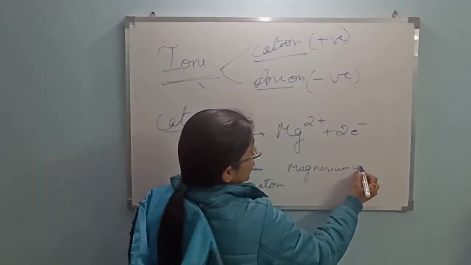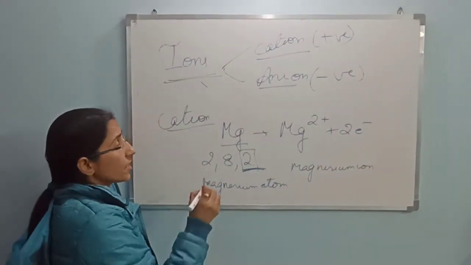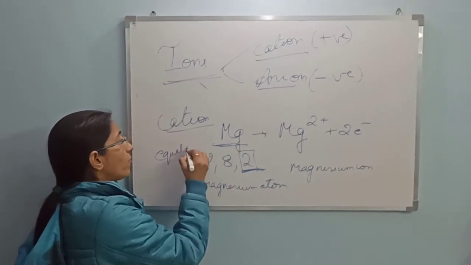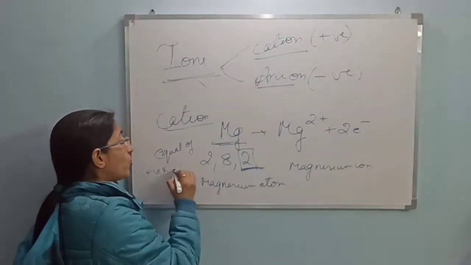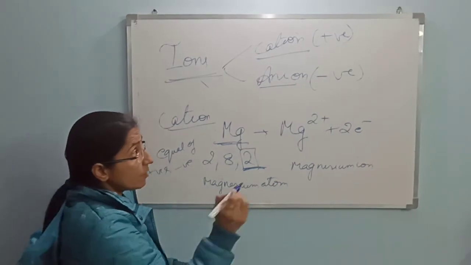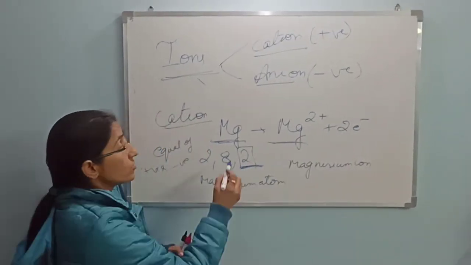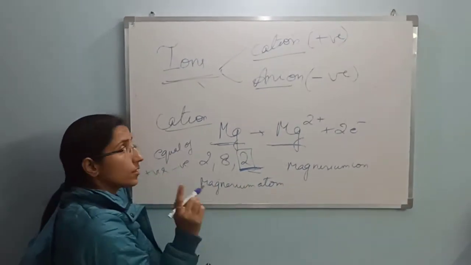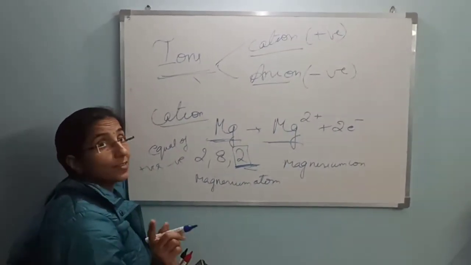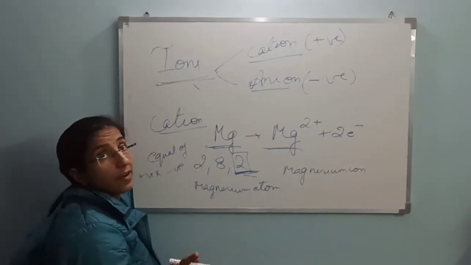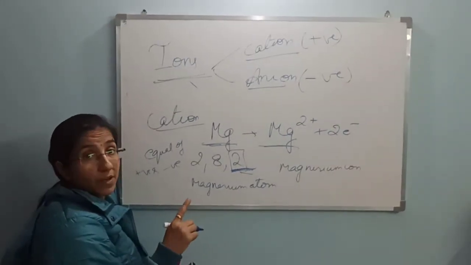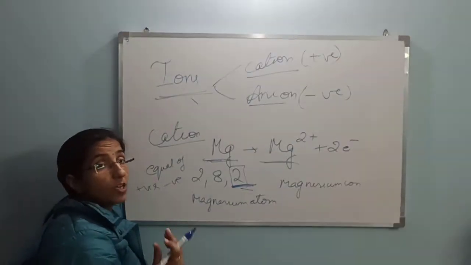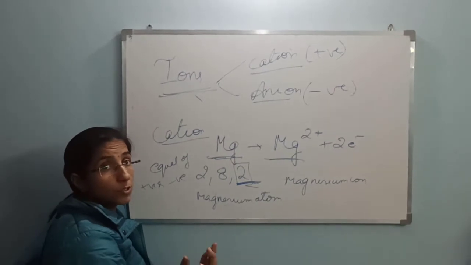Now there will be a change here. If it is an atom, it will have an equal number of positive charge and negative charge. But if it is an ion, then there will be a change, because in this case they are losing electrons. If the number of protons is 12, then the number of electrons will be 10. In my previous video, I told you how to calculate the atomic number, mass number, and the number of protons, electrons, neutrons and all.